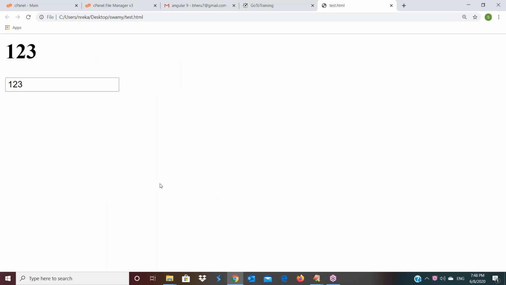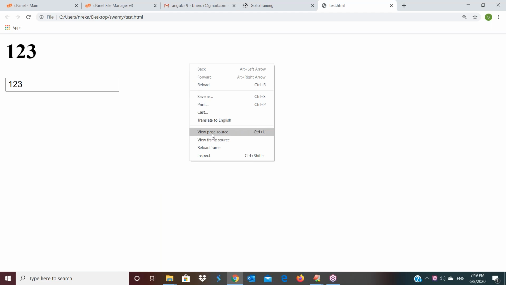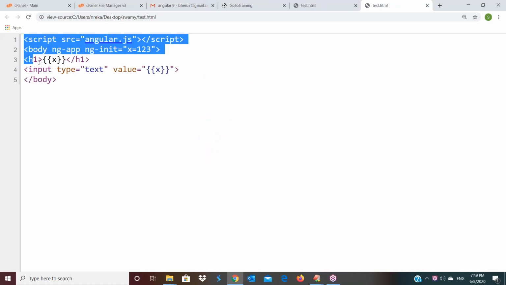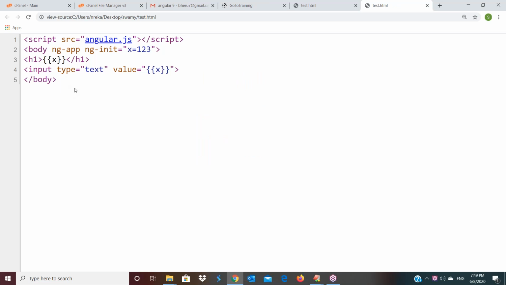So this is the end user, meaning the user accessing our application in the user's browser. He can see this output. If the user right-clicks and selects view page source, in this browser all client scripts are downloaded. Is it clear? HTML, CSS, JavaScript, and even AngularJS is downloaded like this. Means the user can see our code easily.